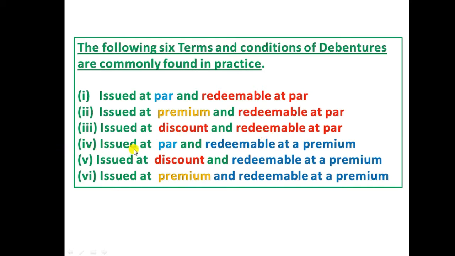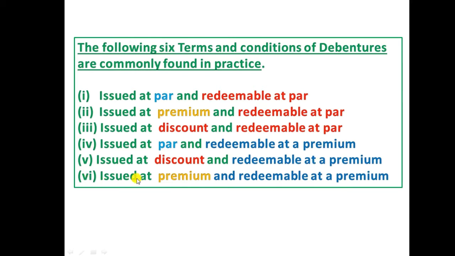Number 4, issued at par and redeemable at a premium. Here the company will collect the face value, but the company will repay in the future with a premium. Number 5, issued at discount and redeemable at a premium. In this case, a company will collect a loan from the public at less than face value, but the company will repay more than its face value.